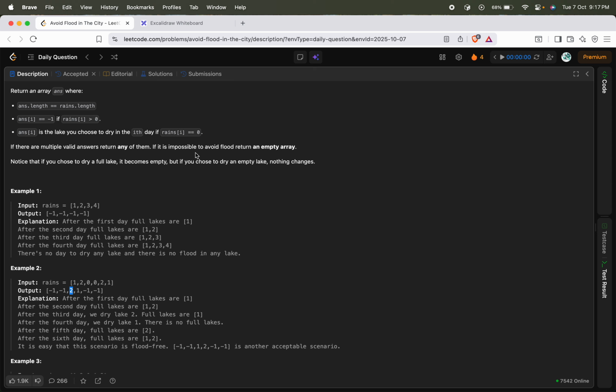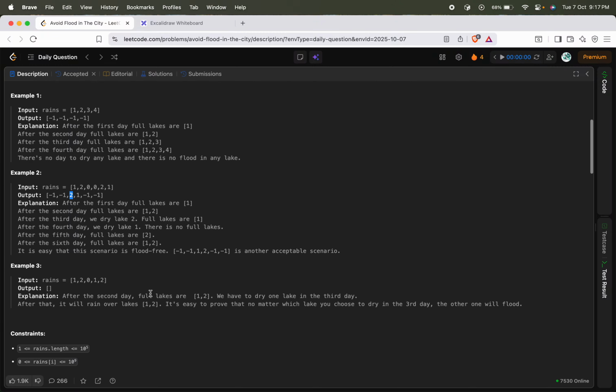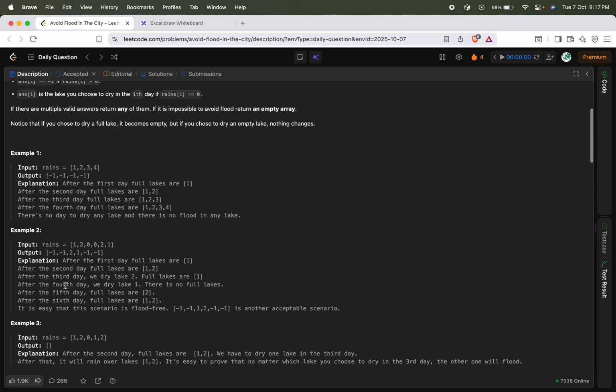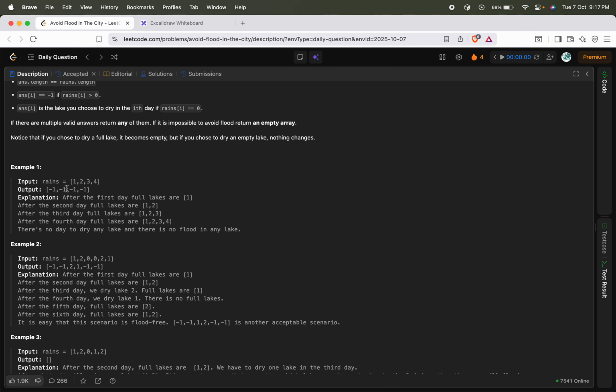If it is not possible to avoid flood, return an empty array. If you take this example, they have written an empty array, that means whichever combination you choose, at least one lake will get flooded. So there's no way we can avoid it. We'll look into how it is getting flooded. Let's go step by step and try to figure out how they have filled it.